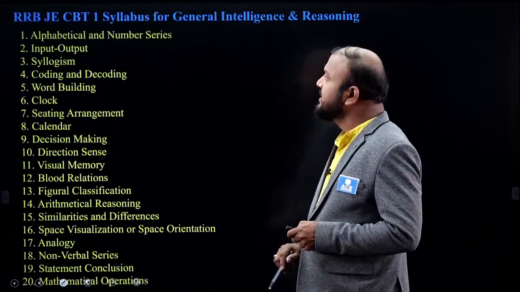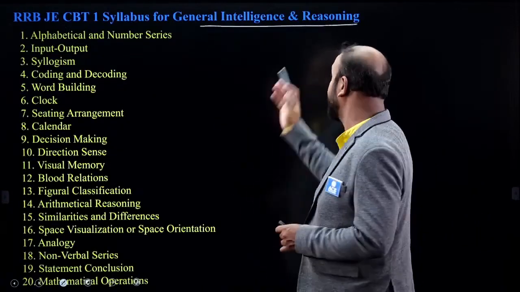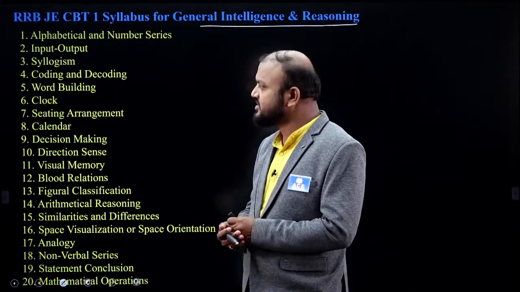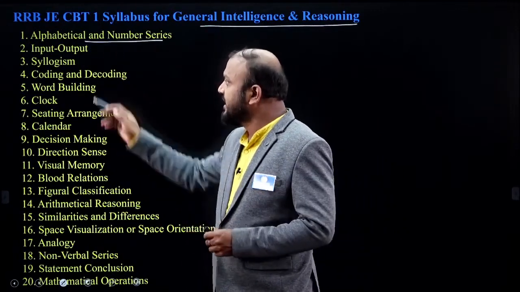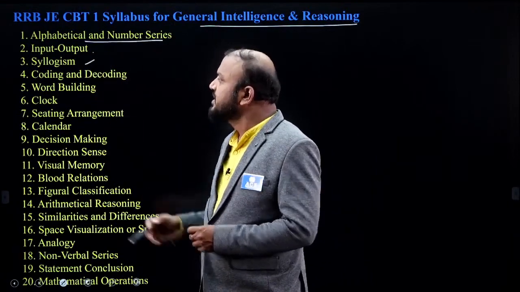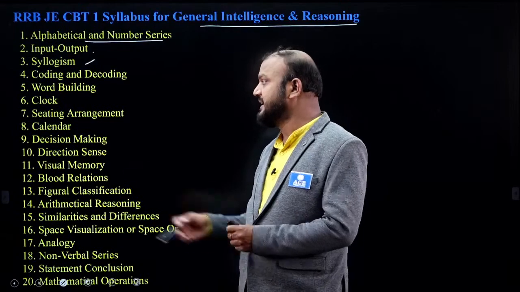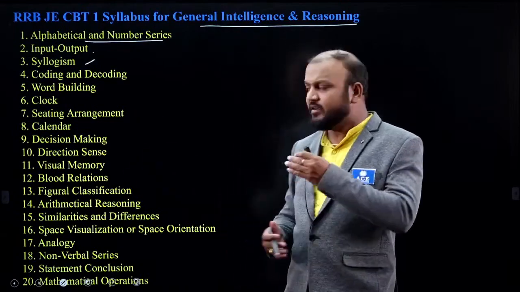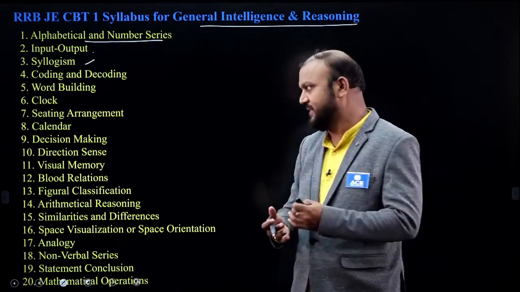Now look at general intelligence and reasoning. The syllabus will be alphabetical and number series, input-output, syllogism, coding and decoding, word building, clock, seating arrangement, calendar. Looking at all these topics, generally we can call them numerical ability topics.